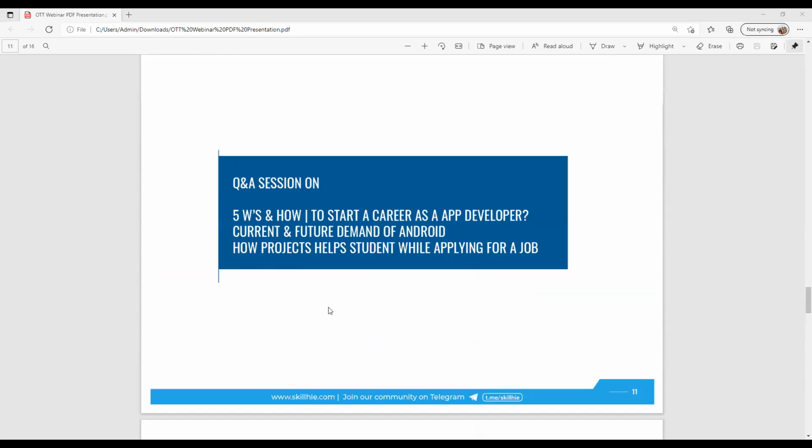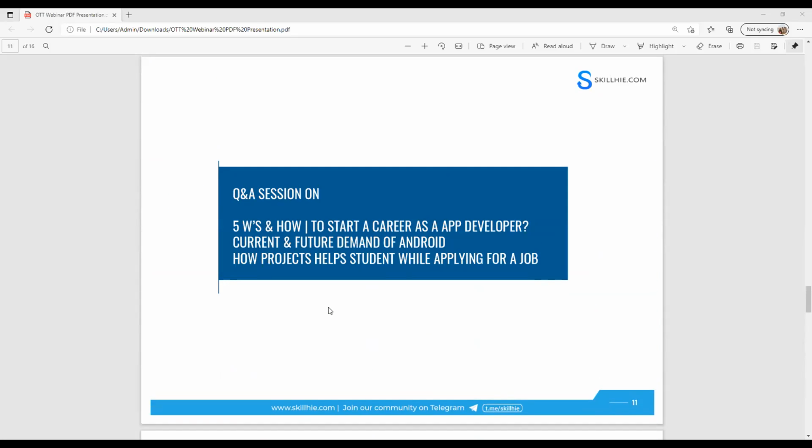Before moving forward, I would like to ask Hemant a few questions related to career, and how exactly he started as an Android app developer, and what his first role in the company was. So Hemant, during your college days, you would have done a lot of research on Android application development. Do you think the projects you did at college level actually help in cracking a job in MNCs later after campus?